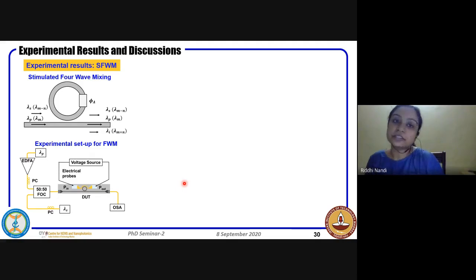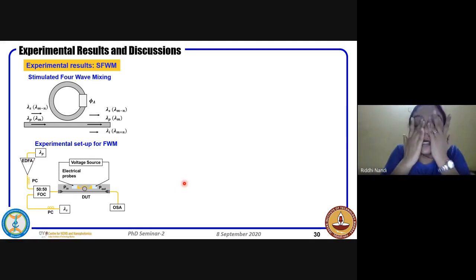So the final thing we wanted to show is the stimulated four-wave mixing, because in the classical domain, the efficiency that you get, or the idler that is generated in stimulated four-wave mixing, actually relates to the amount of photon pairs generated in spontaneous four-wave mixing in the quantum domain. For the stimulated four-wave mixing, a similar experimental setup was used, except we didn't use that very low power laser that we have been using all throughout. Now we are using a slightly higher power laser, which will act as our signal, because here we will launch both the signal and the pump, and we'll see the generation of the idler. The other part of the circuit was the same.